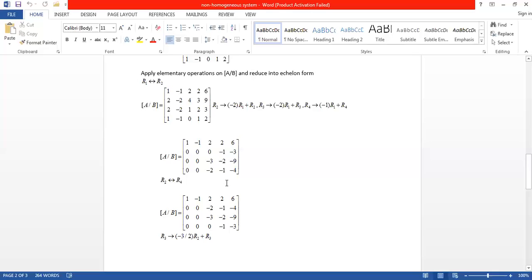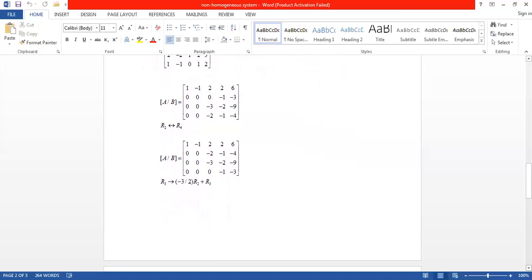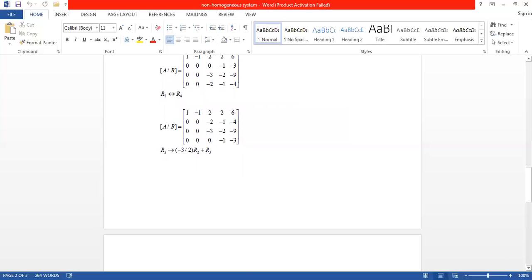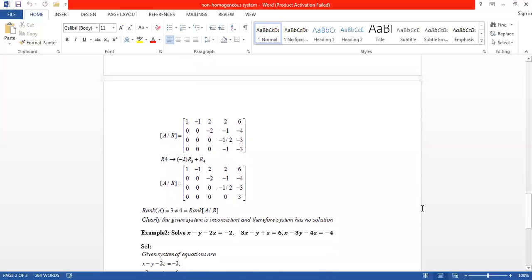In the second row we have two zeros. Now make this element 0. For echelon form, the third row needs a minimum of two zeros. Now apply R3 becomes R3 minus 3 by 2 R2. From that, we get this one.